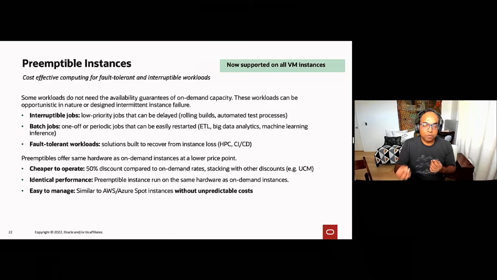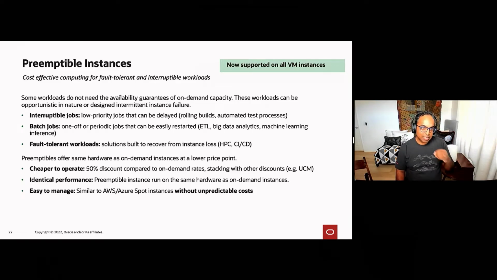So we'll notify you to tell you when we need that capacity back. And so you can save your workload state, and then we terminate your instance so that we can use this now for other on-demand capacity. So, if your workload is either short-lived, a few hours, or if it's designed to be interruptible, where you can save the state and resume from where you left off, then that's tailor-made for preemptible instances.